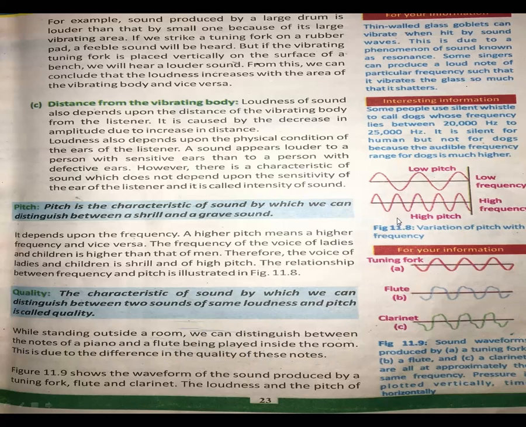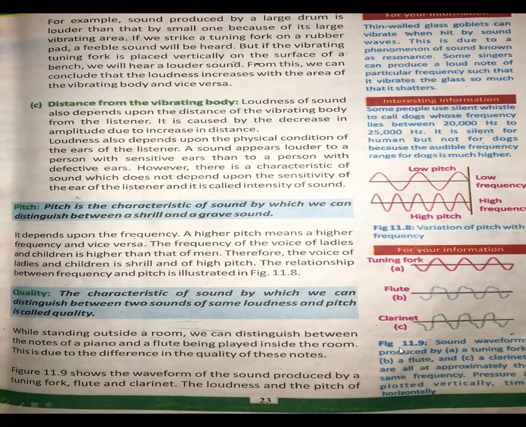Figure 11.9 shows the waveform of the sound produced by a tuning fork, a flute, and a clarinet. This is the wave of the tuning fork, this is the wave of the flute, and this is the wave of the clarinet. So they have different notes. Look, in the tuning fork you have a vibration like this, and in the flute you have a vibration like this. So their notes are different, and you can easily distinguish this is the voice of the tuning fork, this is the voice of the flute and the clarinet.